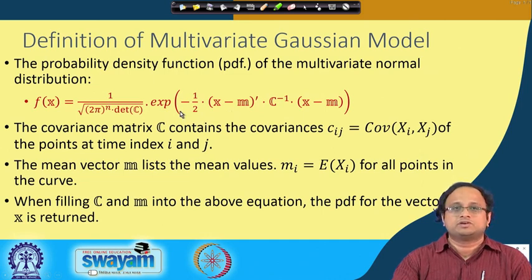Okay. So, you can see that we have written e to the power of minus half (x minus m). Note that x is essentially also a vector. So, you are doing a vector subtraction, then taking the transpose, and multiplying it with the inverse of the covariance matrix, and then multiplying this with the vector x minus m.